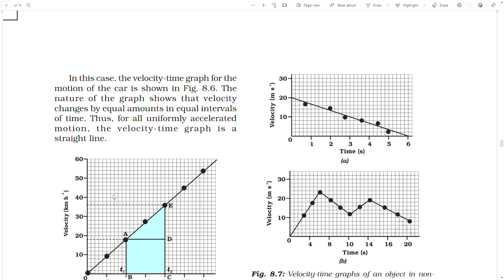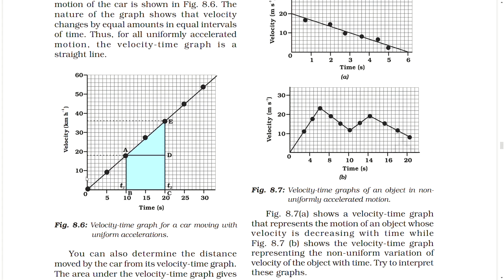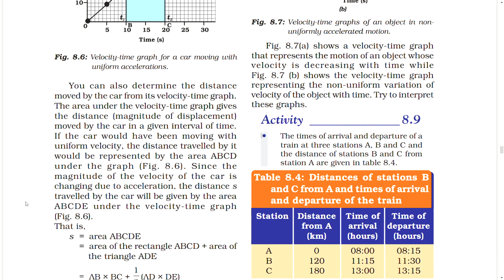The nature of the graph shows the velocity changes by equal amounts in equal intervals of time. Thus, for all uniformly accelerated motion, the velocity-time graph is a straight line. Figure: velocity-time graph for a car moving with uniform acceleration. You can also determine the distance moved by the car from its velocity-time graph.